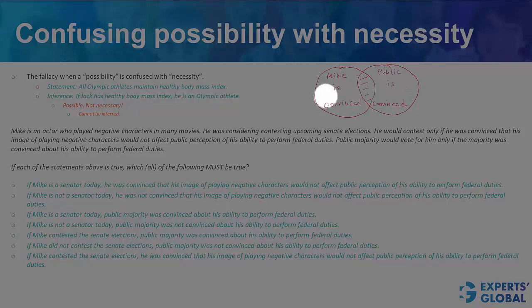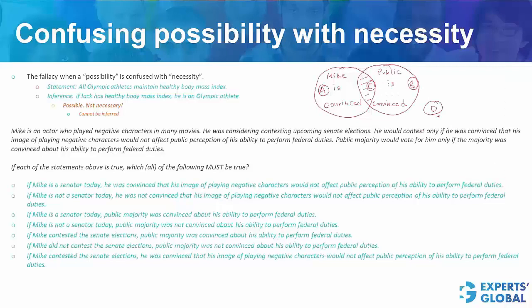Let's give these areas some names. Let's call this area A, which represents Mike is convinced but public is not convinced. Let's call this area B, which represents public is convinced but Mike is not convinced. Let's call this area C, which represents Mike is convinced and public is convinced. And let's call this area D, which represents neither Mike is convinced nor public is convinced. In this case, remember, Mike would not contest the election. So, with this groundwork, let's look at the statements here.